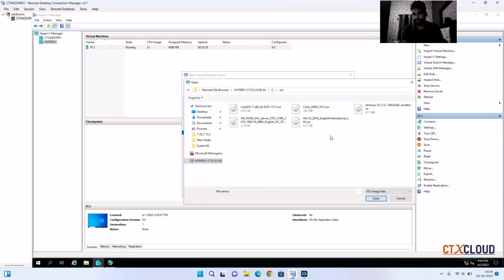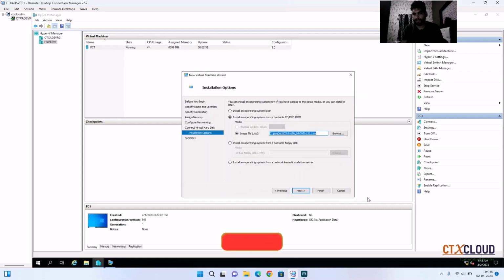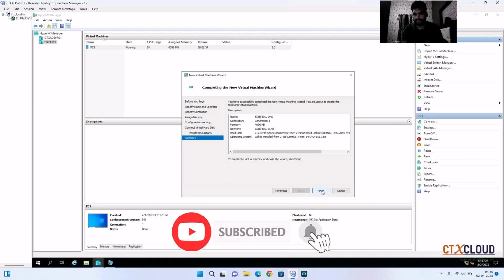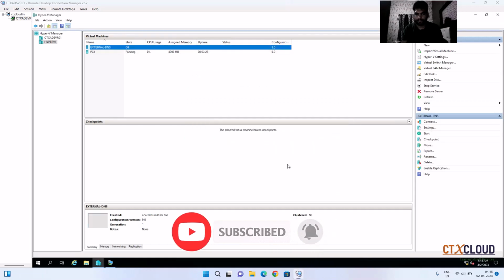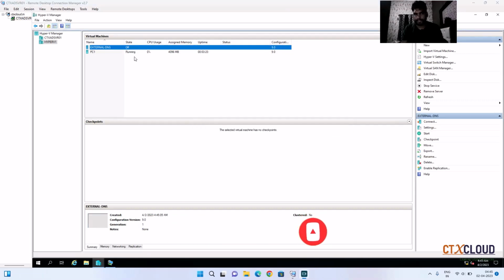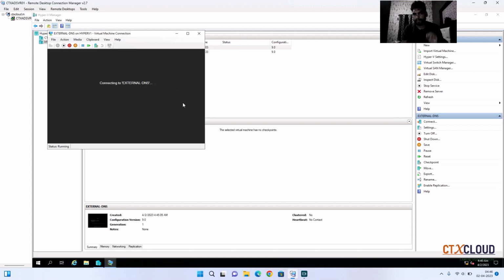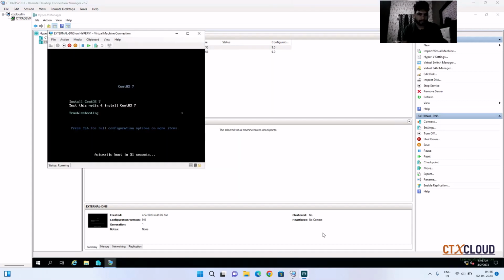Now you guys need to mount the CentOS 7 ISO here. Click on open, click on next, and then finish. So my virtual machine has been created. Let me power on this virtual machine. I'm going to tell you all the step-by-step process, so just wait for 1 second.